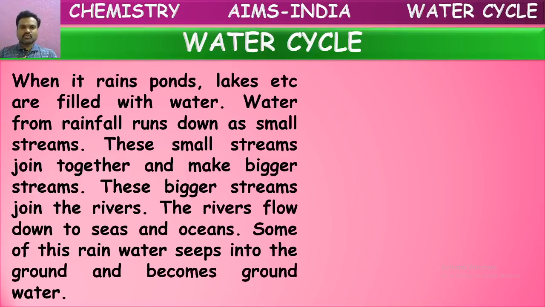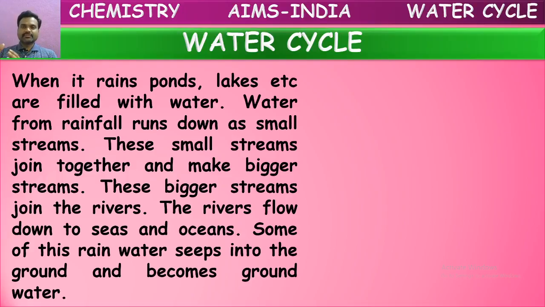These small streams join together and make bigger streams. These bigger streams join into the rivers. Bigger streams like canals will finally reach the rivers. These rivers flow down into seas and oceans. So finally the rainwater reaches the oceans again.